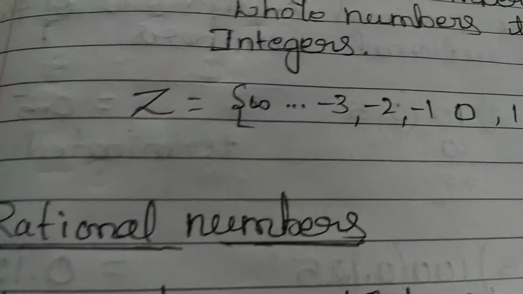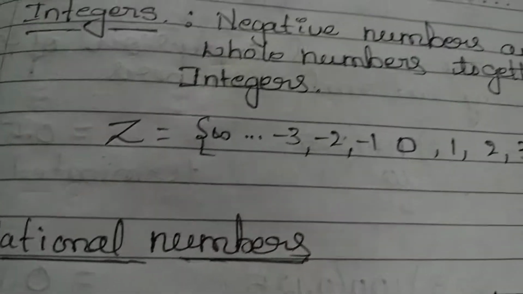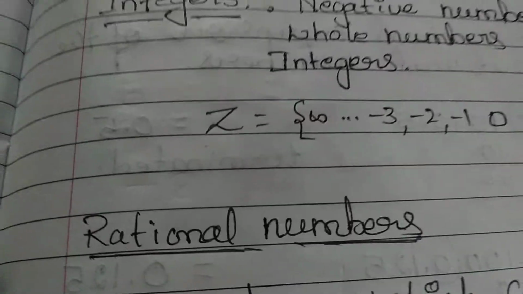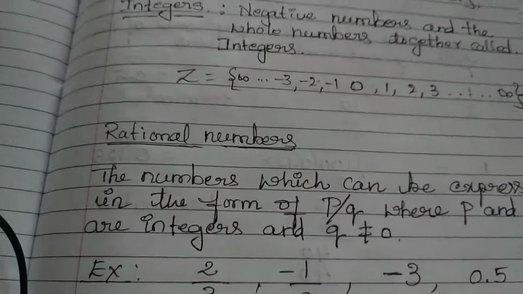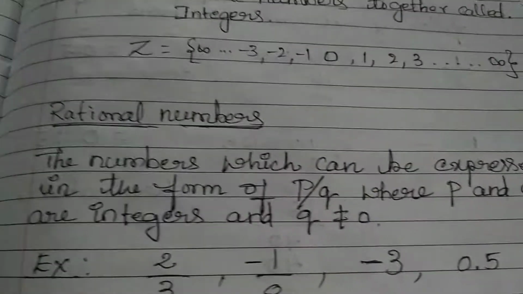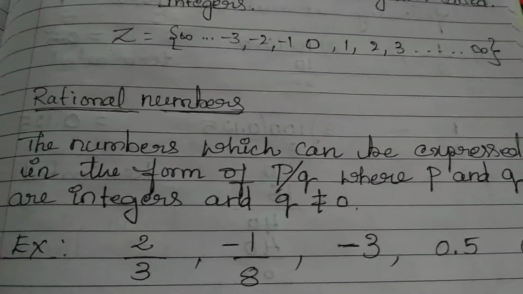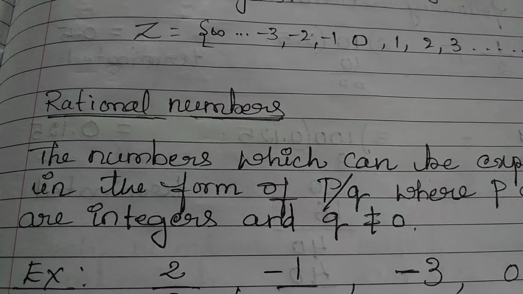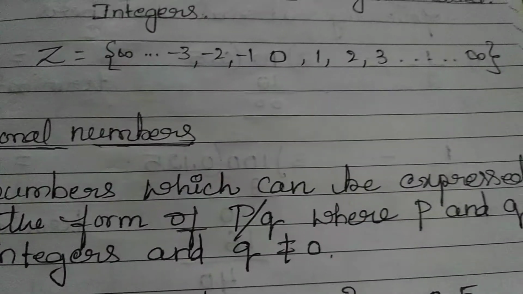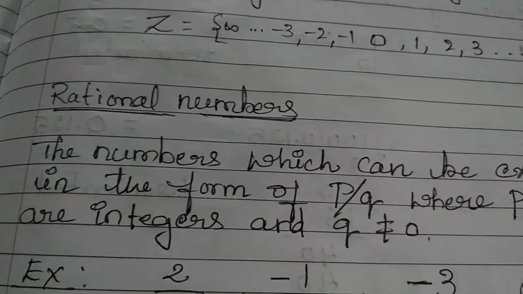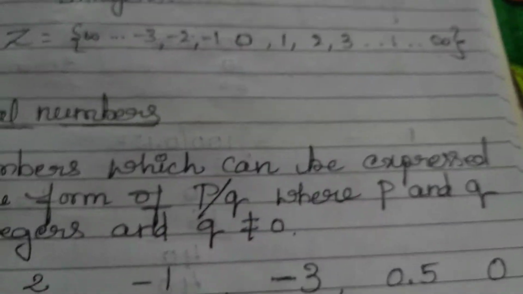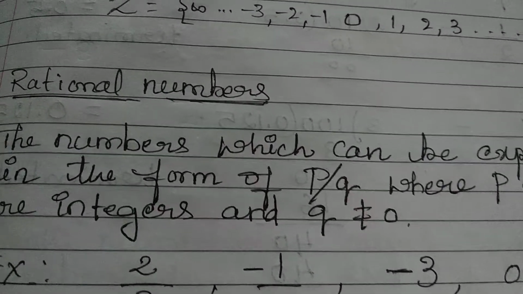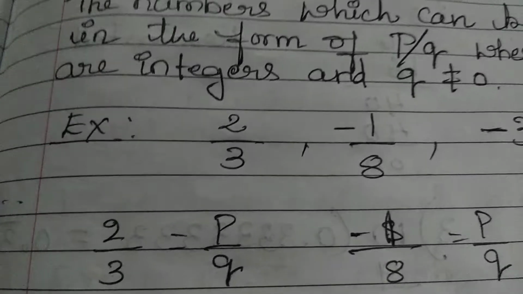Okay, the next number is the rational number. So what do you mean by a rational number? In class 8, you learned about rational numbers, right? The numbers which can be expressed in the form of p by q, where p and q are integers and q should not be equal to 0, are called rational numbers.